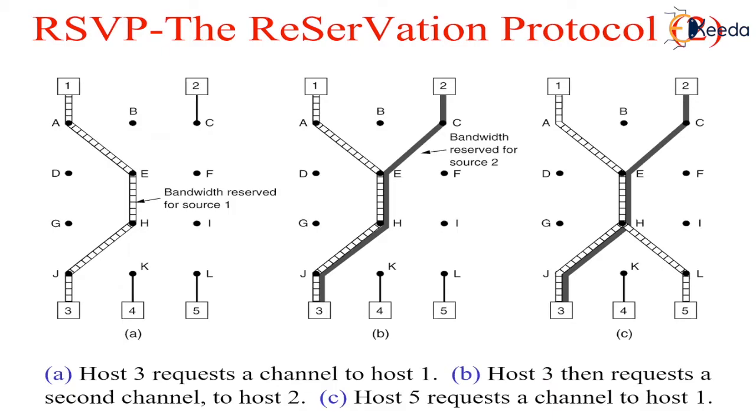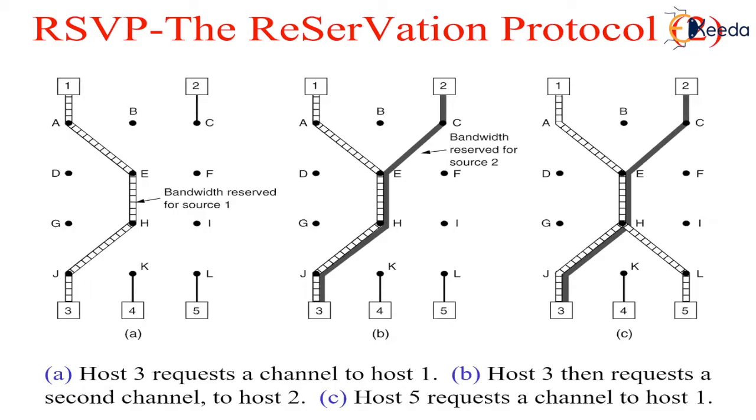Now consider what happens if host 3 next reserves a channel to another sender, that is host 2. So the user can watch two television programs at once. A second path is reserved, which is illustrated in figure B. Note that two separate channels are needed from host 3 to router E because two independent streams are being transmitted.